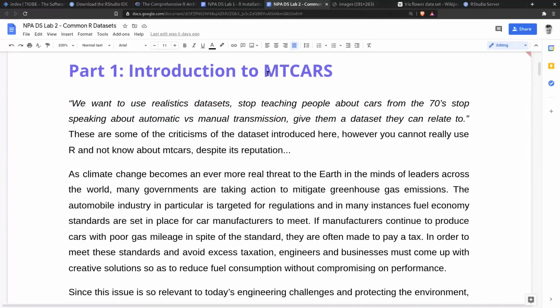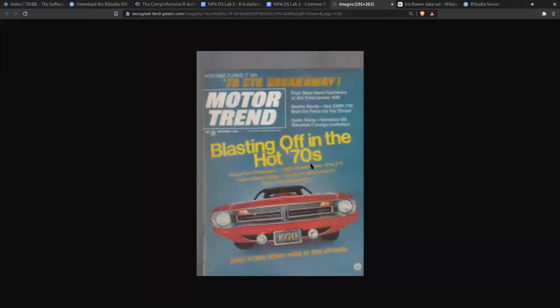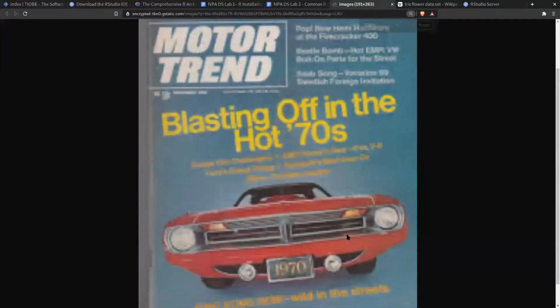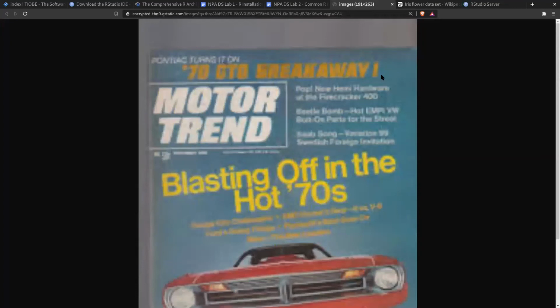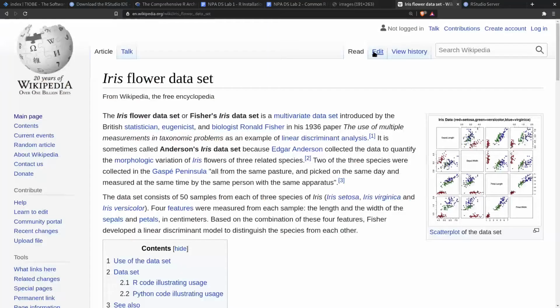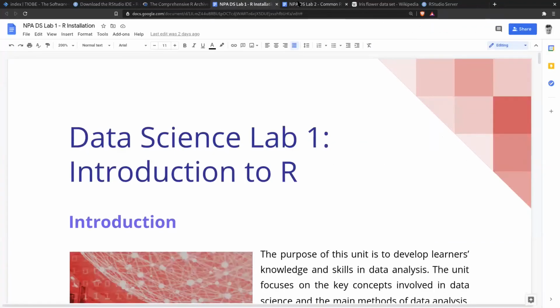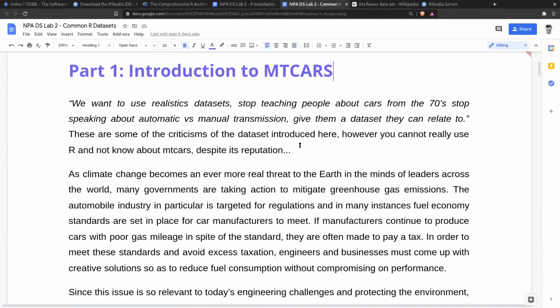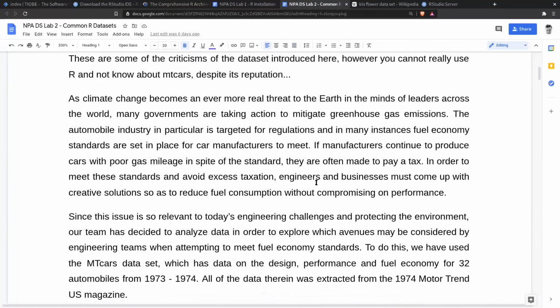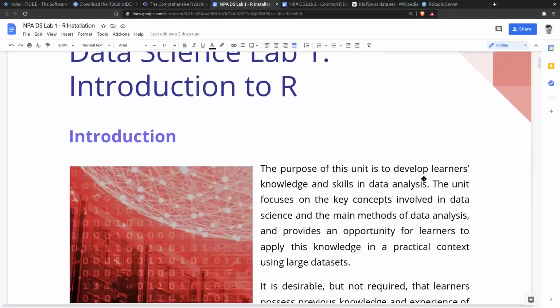Okay, it's quite common on the internet for people to be like, are you sick of looking at MTCars? How can you be sick of it if we've never looked at it? So today's your lucky day. So for Lab 2, we're going to look at MTCars. Now, what does MTCars look like? It's a 1970s car magazine. Okay, it looks a little bit like this. Later on, we're going to look at this iris data set as well, but let's just explain what we have in MTCars.